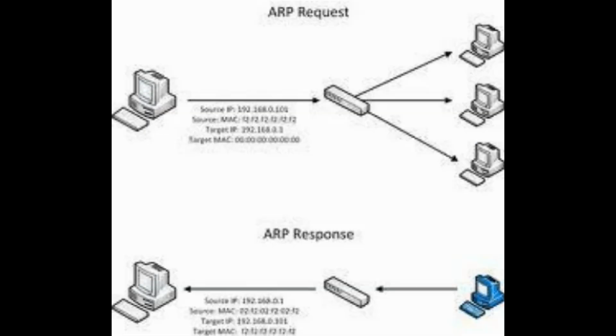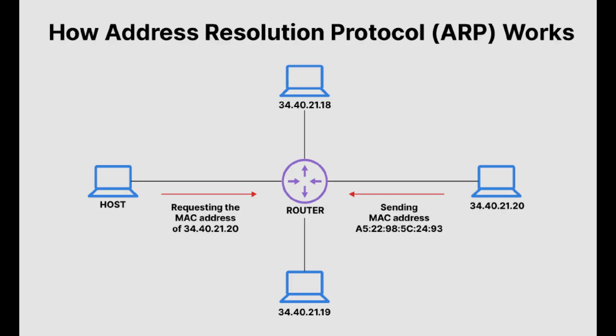What is ARP? ARP, or Address Resolution Protocol, is used to map an IP address to a MAC address. When a device knows the IP address but not the MAC address, it sends an ARP request to the network. The correct device responds with its MAC address. This allows communication to continue at the data link layer.